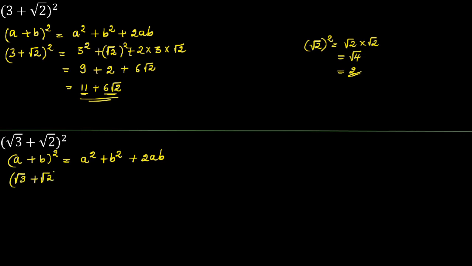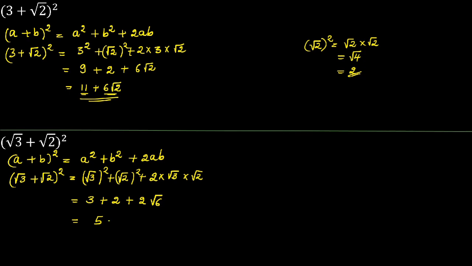Root 3 plus root 2 whole square is equal to root 3 square plus root 2 square plus 2 into root 3 into root 2. Root 3 square is 3, root 2 square is 2, 2 root 3 into 2 is 6. So 3 plus 2 is 5 plus 2 root 6.